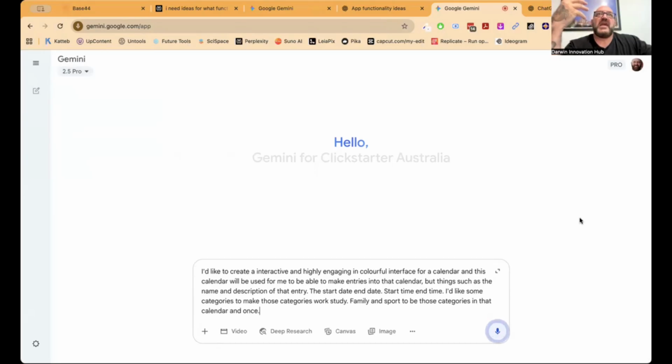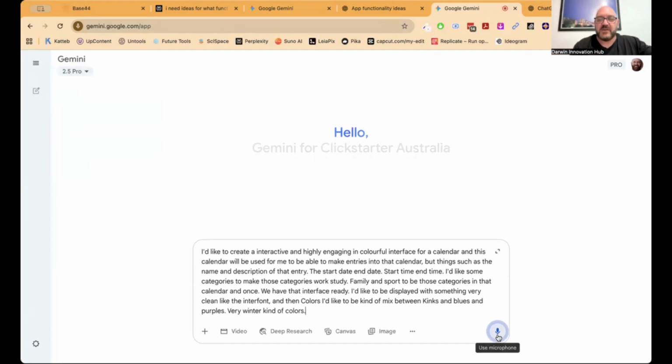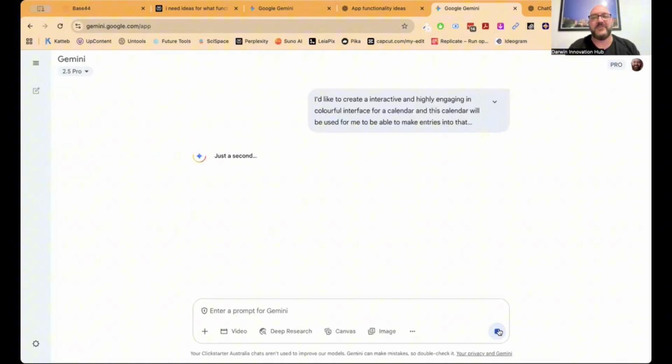And once we have that interface ready, I'd like it to be displayed with something very clean like the Inter font. And in colors, I'd like them to be kind of a mix between pinks and blues and purples, very winter kind of colors. Let's see what we can do. So a mix between pinks and blues. I'll correct that and off we go. So it's going to start creating that.